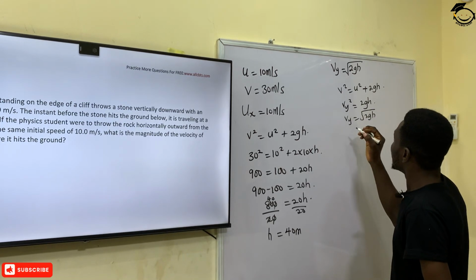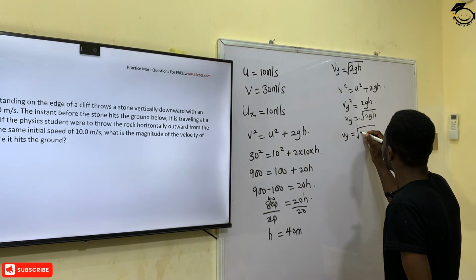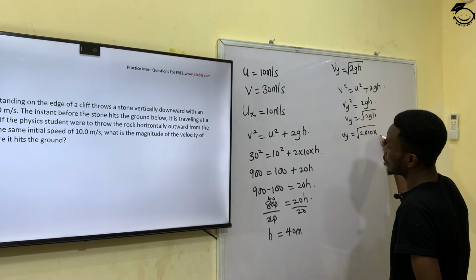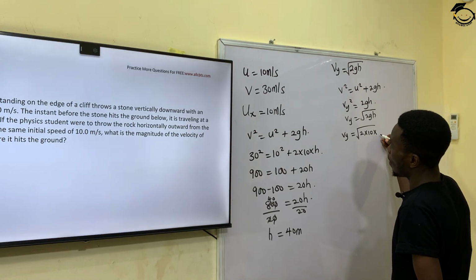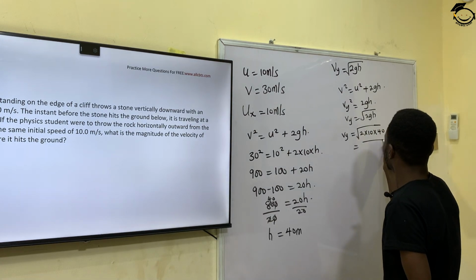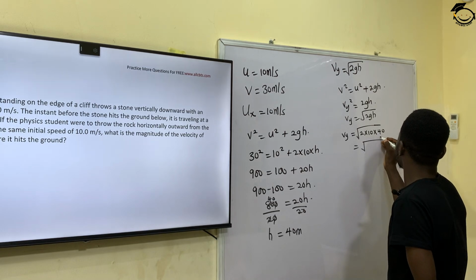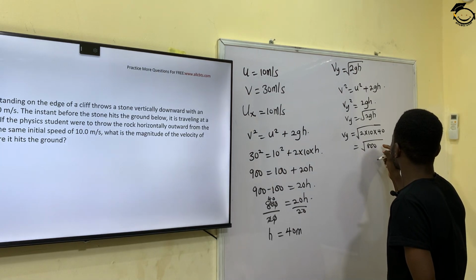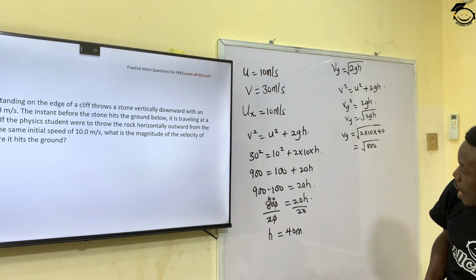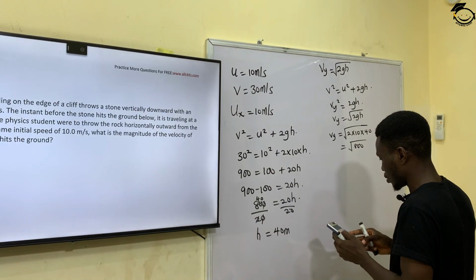So it means therefore that my Vy is equal to the square root of 2 times 10 times the height, which is 40. So that will give me the square root of 800.